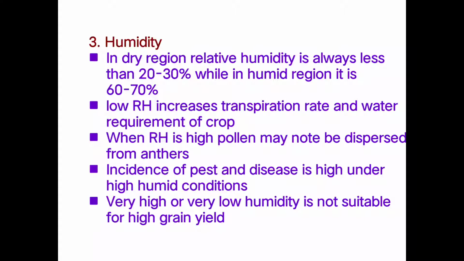The high relative humidity increases the incidence of pests and diseases under humid conditions. That means if the relative humidity is high, the incidence of pests and diseases is more. Then very high or very low humidity is not suitable for high grain yield. That means a very low relative humidity as well as a very high relative humidity, both conditions are not suitable for high grain yield.